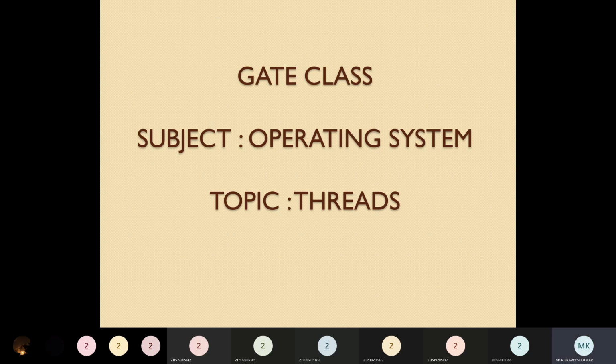I request you all to write the GATE examination, which will be used for your higher studies. Those who want to go for higher studies and pursue them in reputed institutions like IIT and all, for that purpose we are handling these topics. So GATE, hope you all know what the basic things are that you have to prepare.